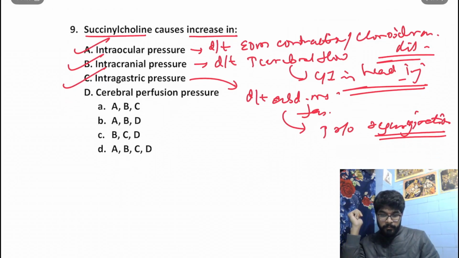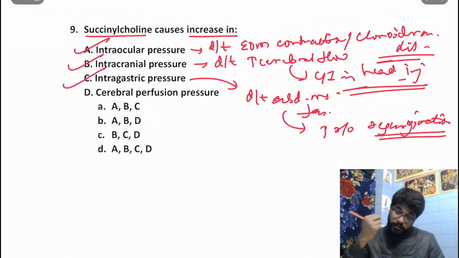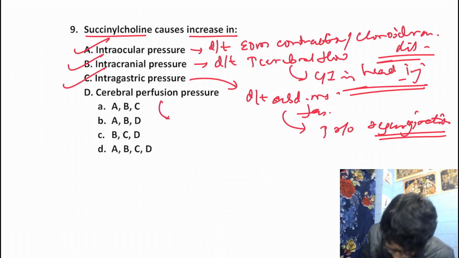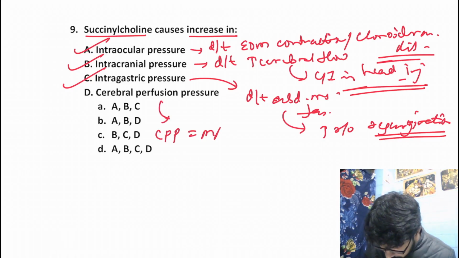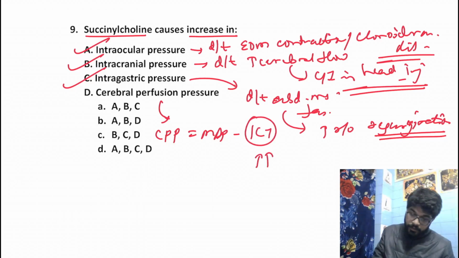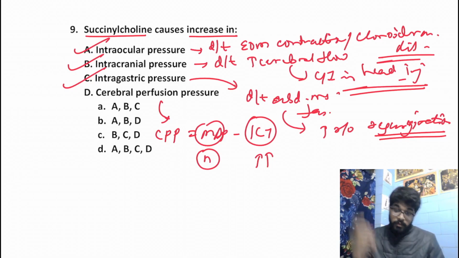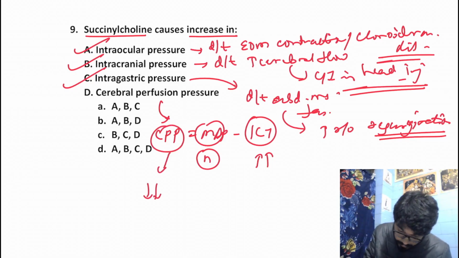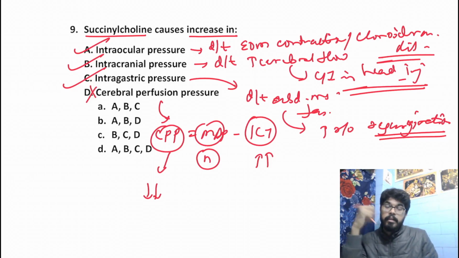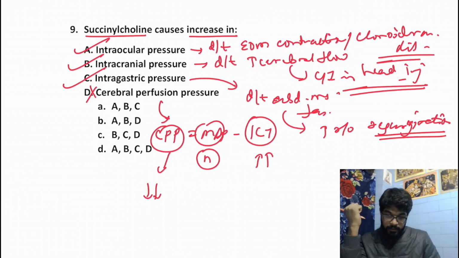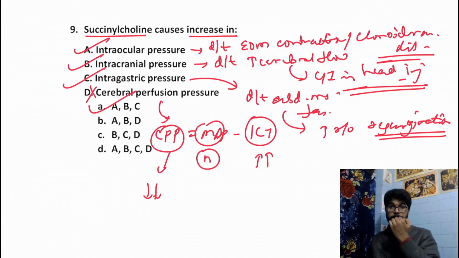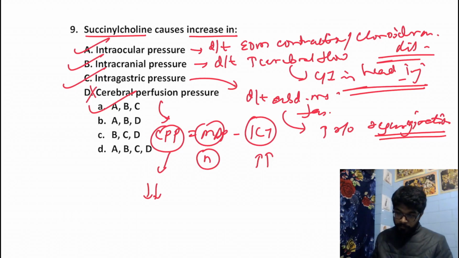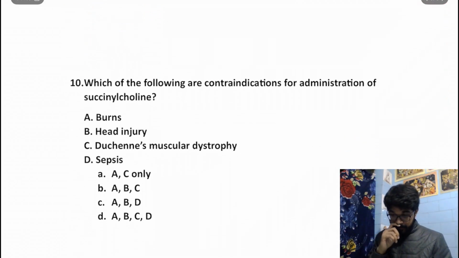Okay. Cerebral perfusion pressure, right? We all know that cerebral perfusion pressure is equal to mean arterial pressure minus intracranial tension. We all know that the intracranial tension is increasing and the mean arterial pressure is normal, as a result of which the CPP should decrease, not increase. Okay. Cerebral perfusion pressure will decrease with succinylcholine. So answer over here should be option A, B and C. Okay. Moving on to the next question.